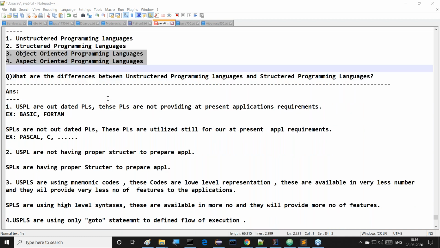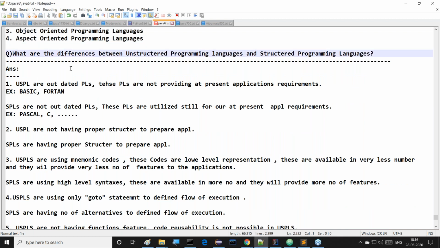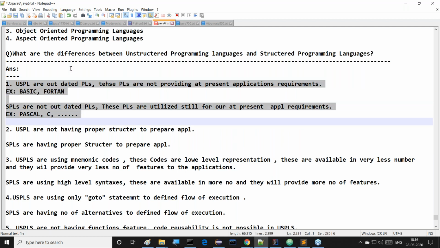If you observe the first question, the answer is very clear. Unstructured programming languages are outdated programming languages. These programming languages are not sufficient for our present application requirements.